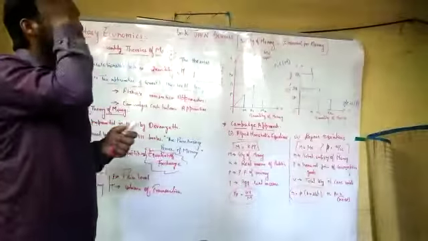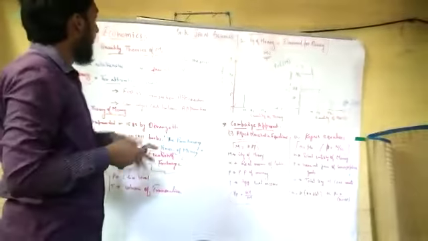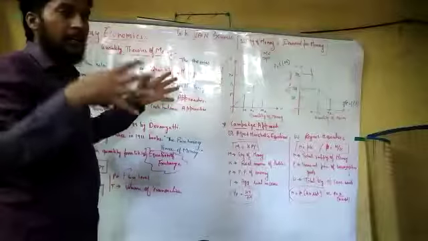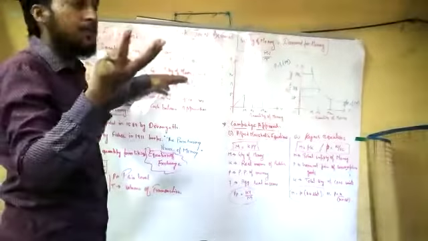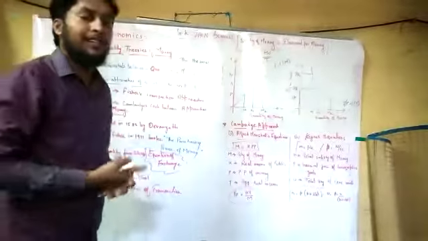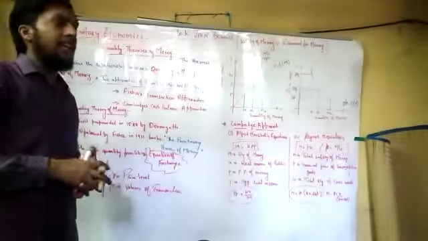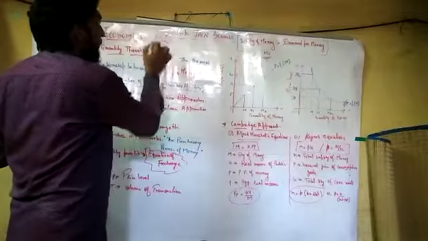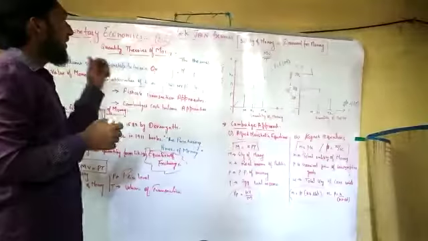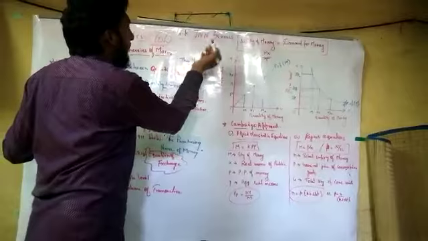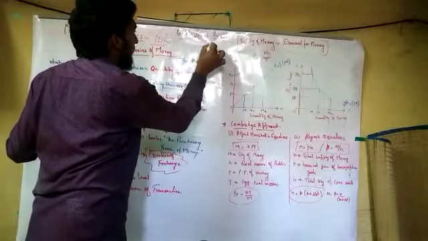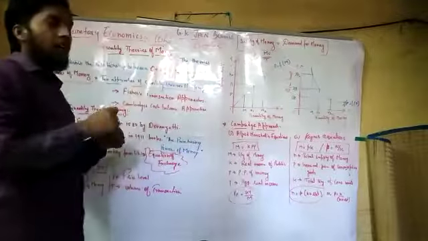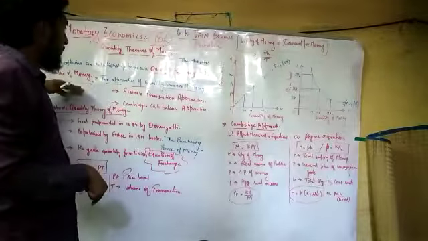For example, there is a person who is doing business, and the relationship can be expressed in the form of quantity of money, how much money they have, and the value of money. For example, they have around 10 lakh rupees. This is a quantity. What can be purchased with this 10 lakh rupees? That is the purchasing power, and the utilization of that power is known as the value of money.